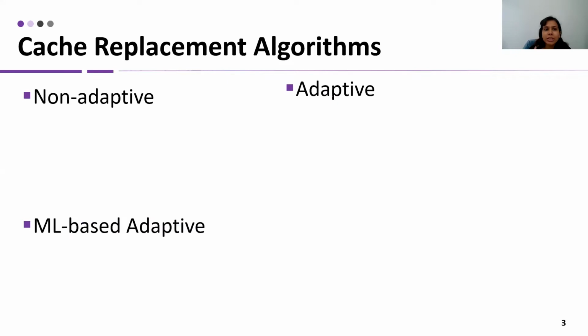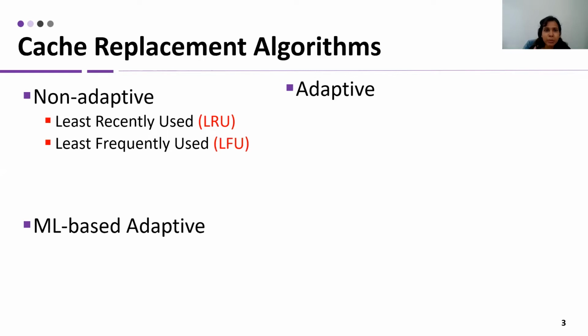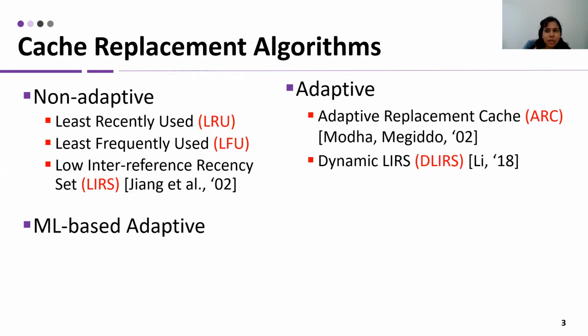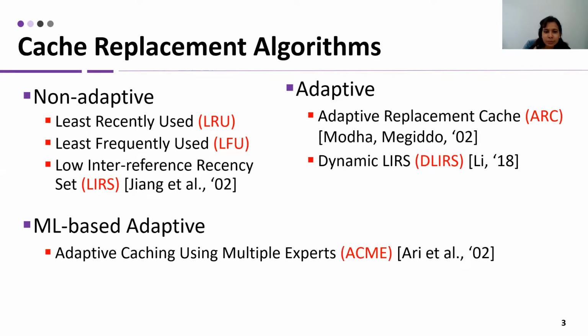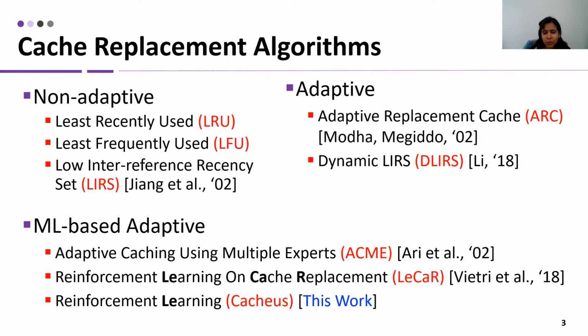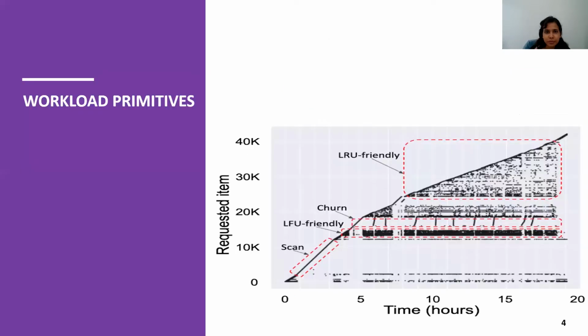First, we take a look at existing cache replacement algorithms. The two most basic cache replacement algorithms depend on the property of recency and frequency of the requested items. There is also LIRS, which uses the inter-reference property of the items to evict an item from the cache. The adaptive ones are ARC, DLIRS. There are also machine learning based adaptive ones, ACME, LeCaR, and finally CACHEUS, which I'm going to present today.